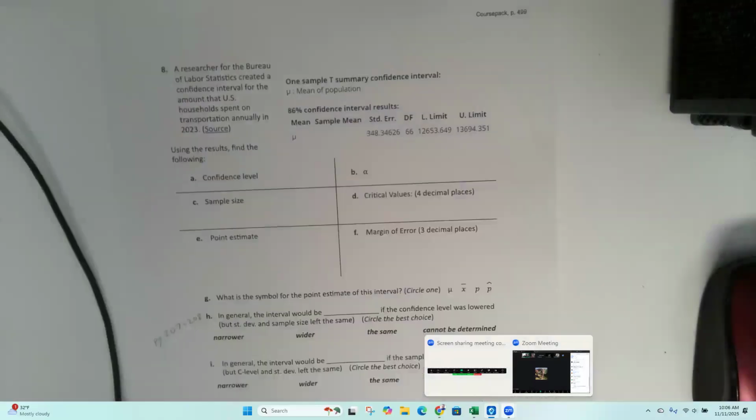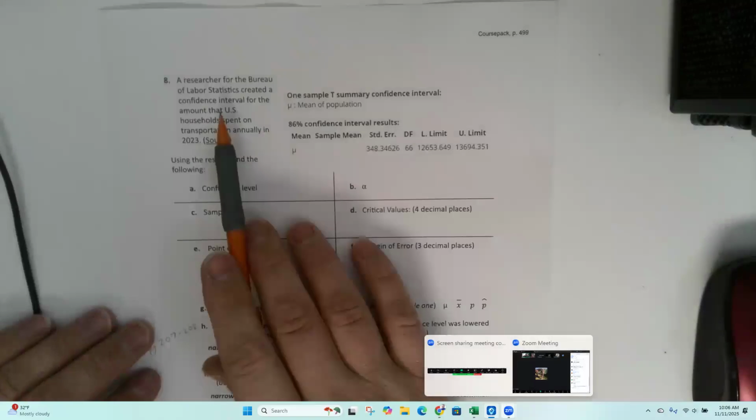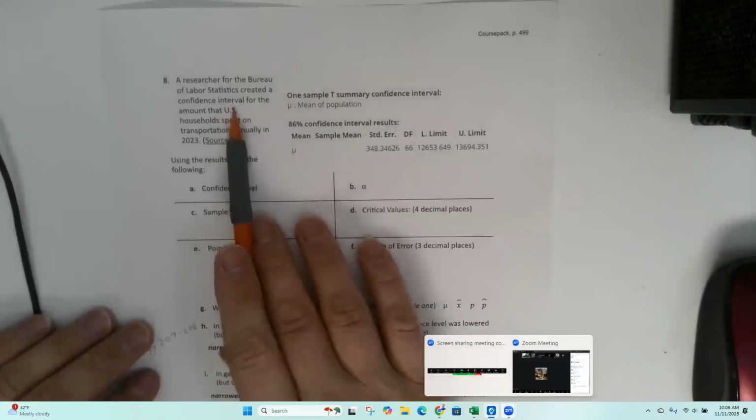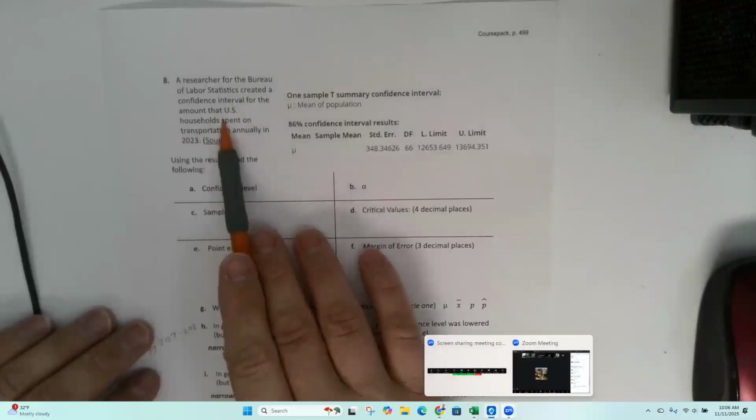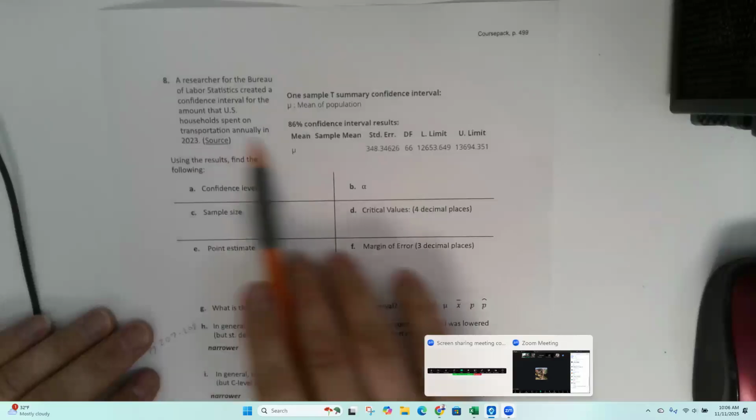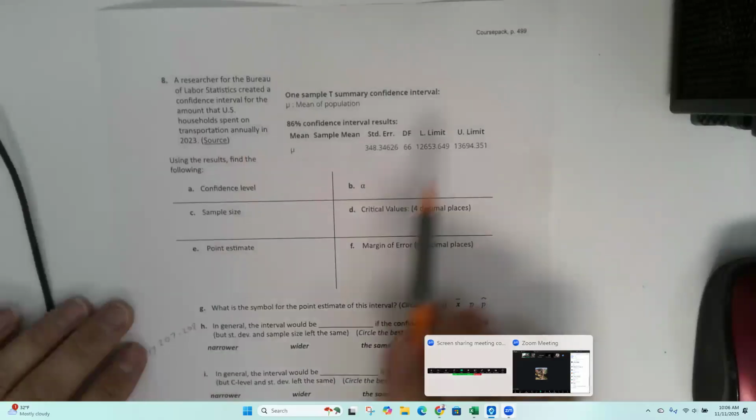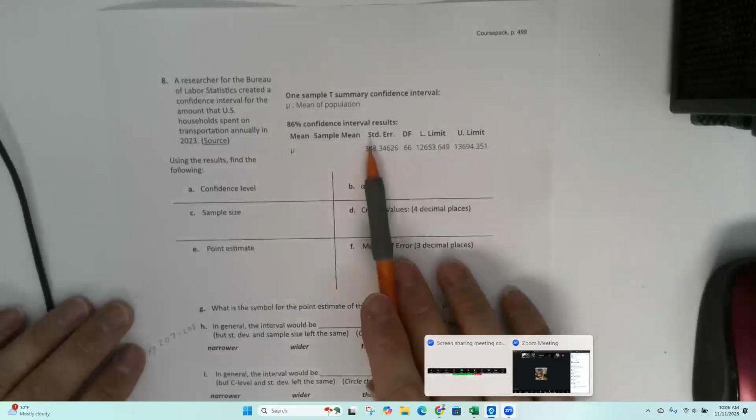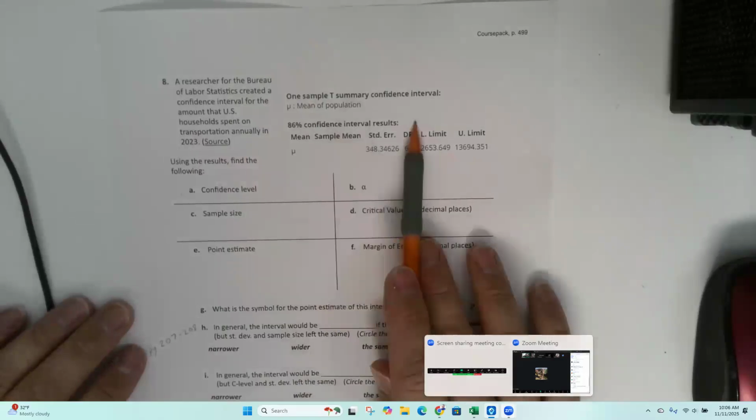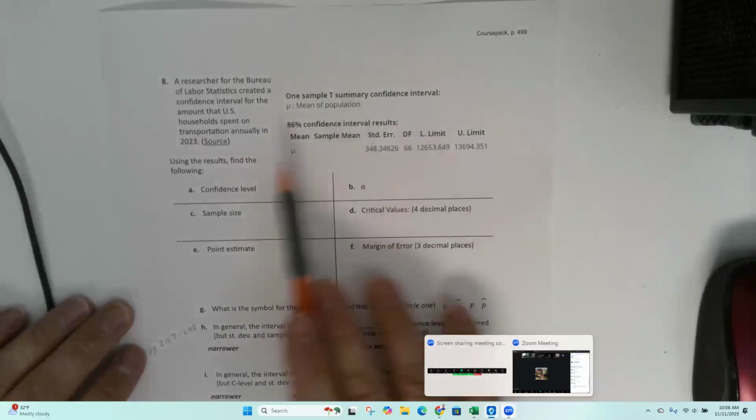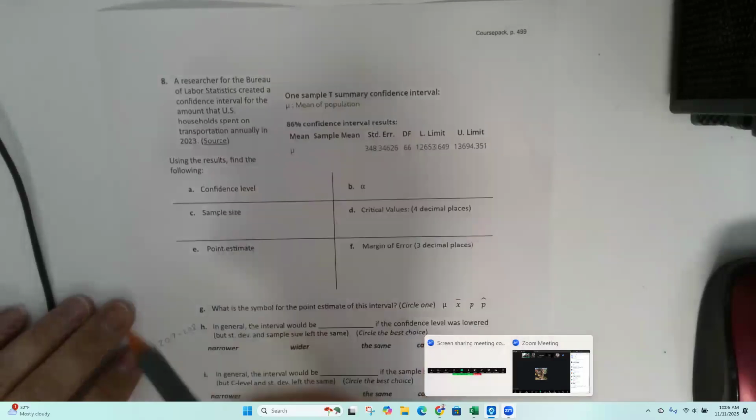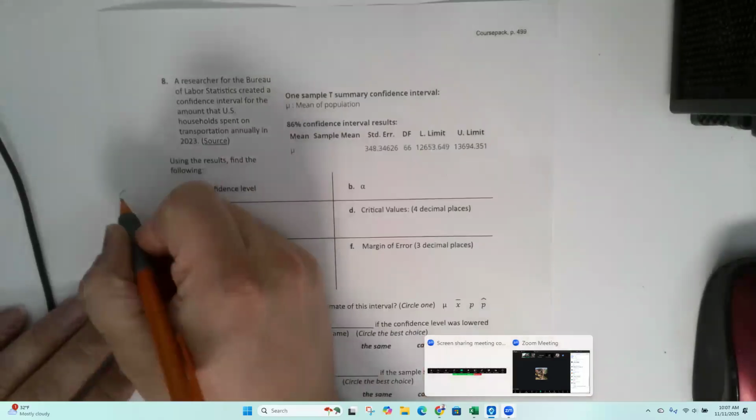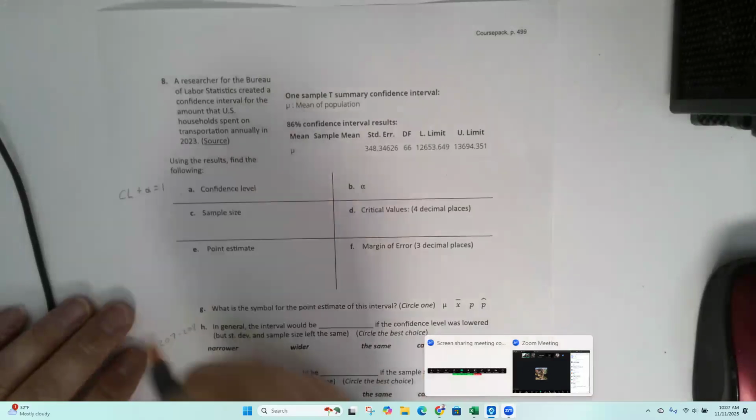So there's that. This particular worksheet actually does have 5 pages, so page 599, and then we'll jump back in. A researcher for the Bureau of Labor Statistics created confidence intervals for the amount of U.S. households spend on transportation. So they've already done the confidence interval for us, so really this is just reading off the StatCrunch. So confidence level here is one of these numbers. Alpha is, well, remember that if you add your confidence level plus your alpha, you get 100%.